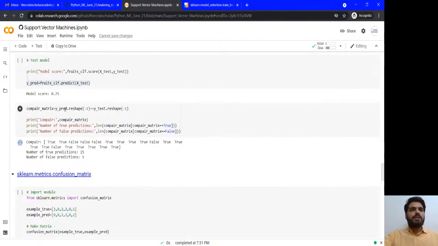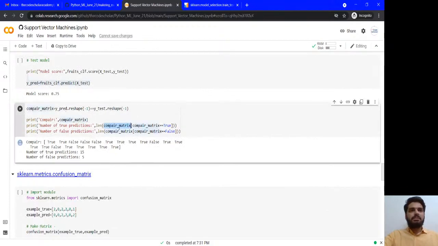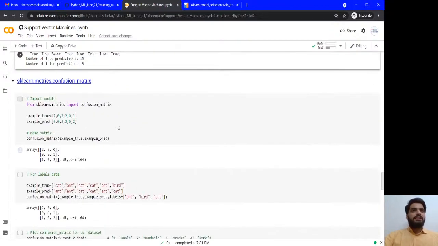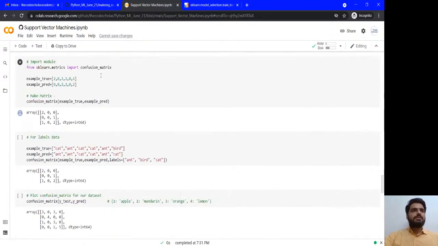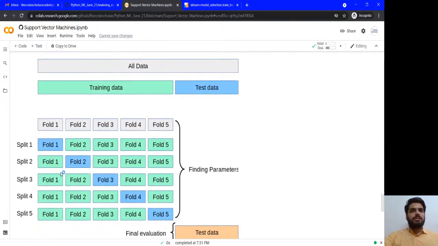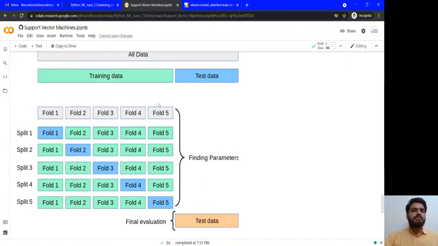So we are comparing over here Y predict and this matrix, we take it up and we have a confusion matrix for that. After getting the values from the confusion matrix, this is what happened at the back end: training data and testing data. The multiple splits happen because it is actually trying to find the hyperplane.